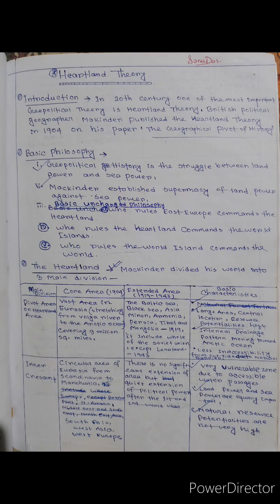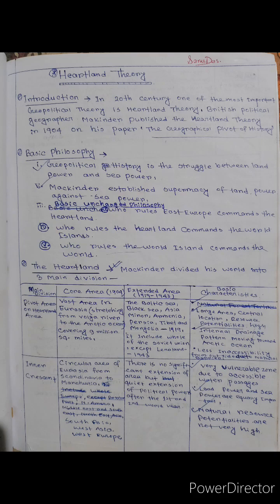So these are the basic unchanged philosophy of Mackinder's theory. Heartland means the central position. Mackinder divided his world into three main divisions, each with its core area, extended area and basic characteristics.